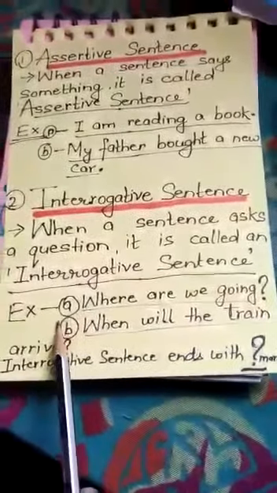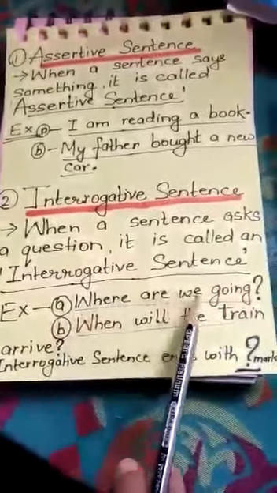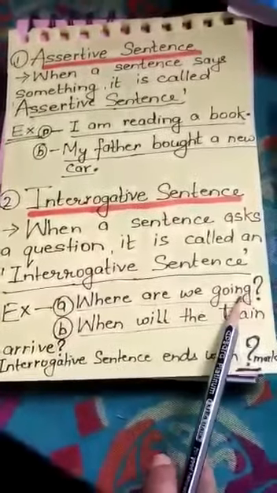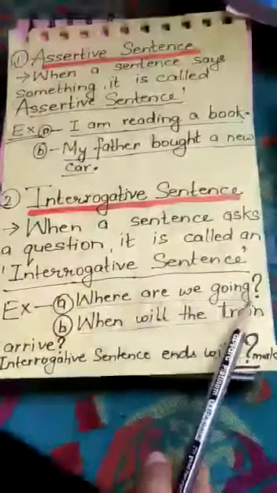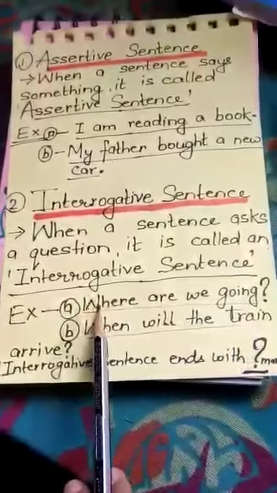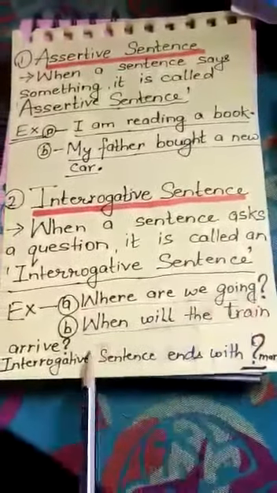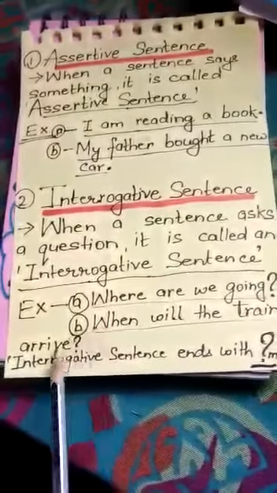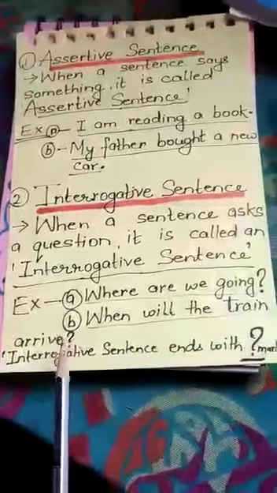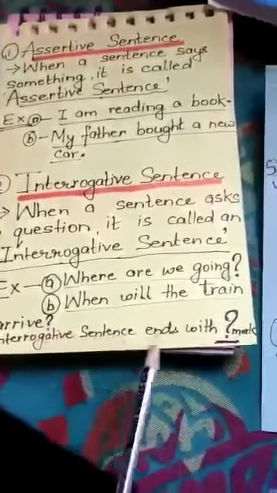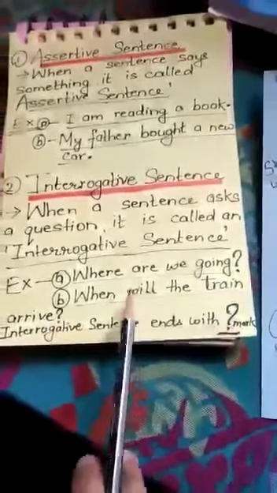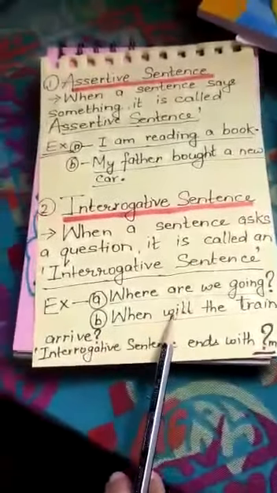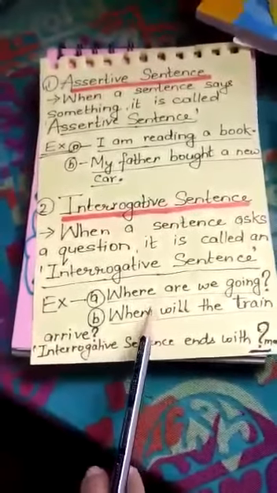Let's see the example. Where are we going? We are just speaking a sentence and we are asking a question in that. So it starts with a capital, ends with a question mark. When will the train arrive? Same, starts with a capital, ends with a question mark. An interrogative sentence ends with a question mark. This is what I have explained, that an interrogative sentence always ends with a question mark.